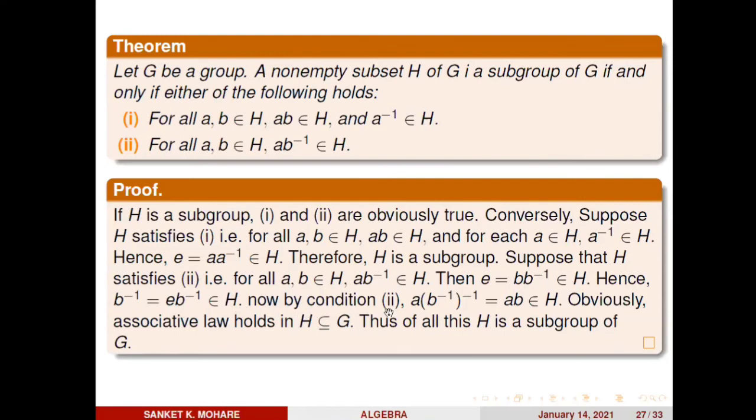Now by condition 2, take a b inverse. The inverse of b inverse is b, so a b, which equals a times the inverse of b inverse, should belong to H. So closure also holds, and obviously the associative law holds here. H is a subset of G. Thus from this we can conclude H is a subgroup of G. So with all these things, H becomes a subgroup of G.